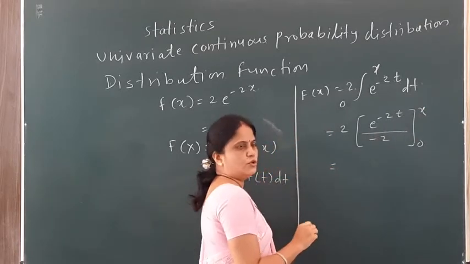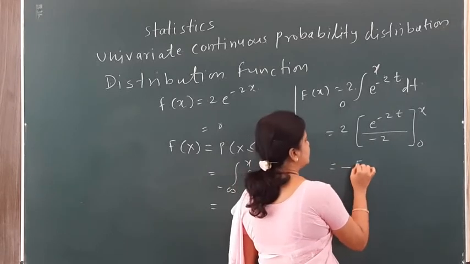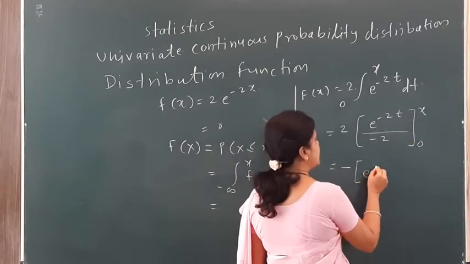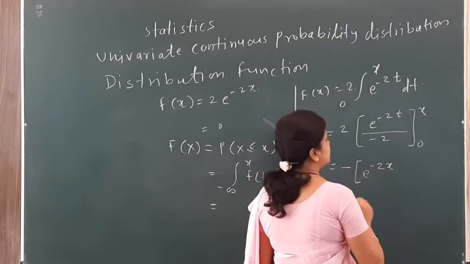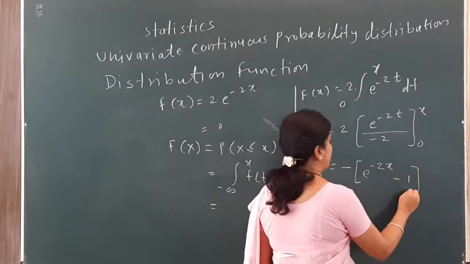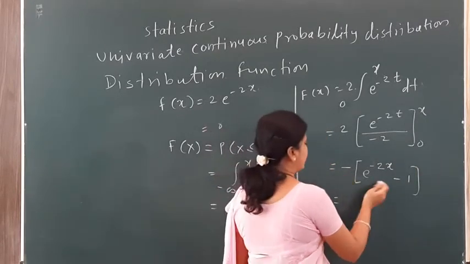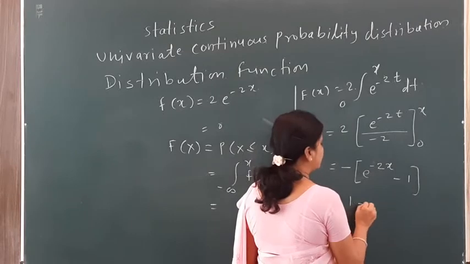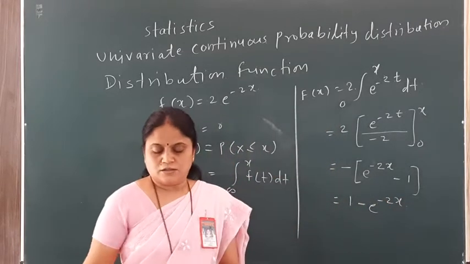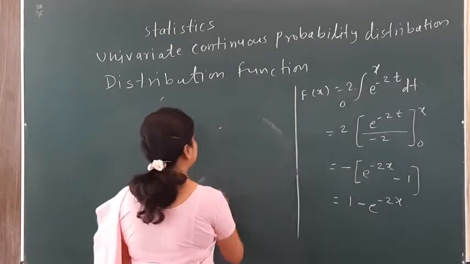The 2 gets cancelled, and I have only the negative sign with us. Then I put the value of t as x. So I get e raised to minus 2x minus e raised to 0, that means it is 1. And hence, taking the minus sign, our F(x) becomes 1 minus e raised to minus 2x.